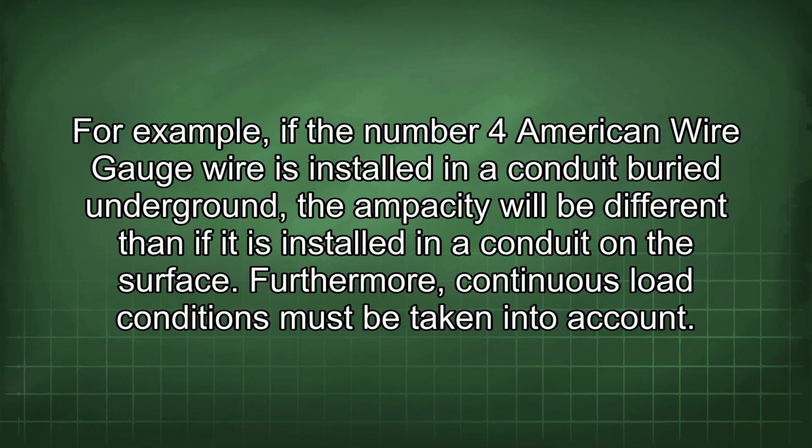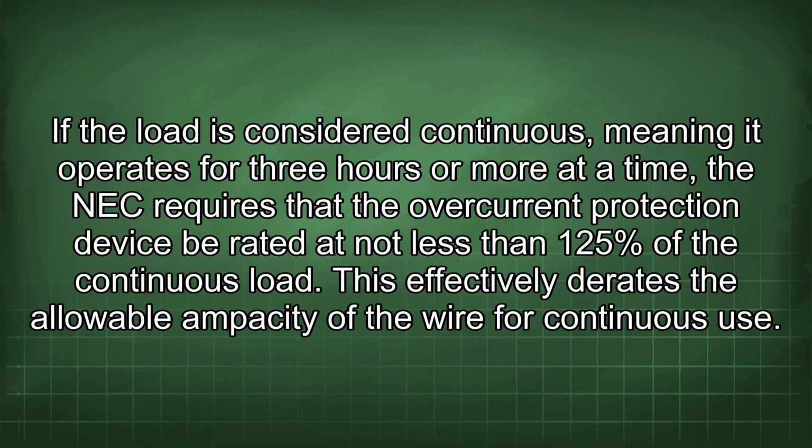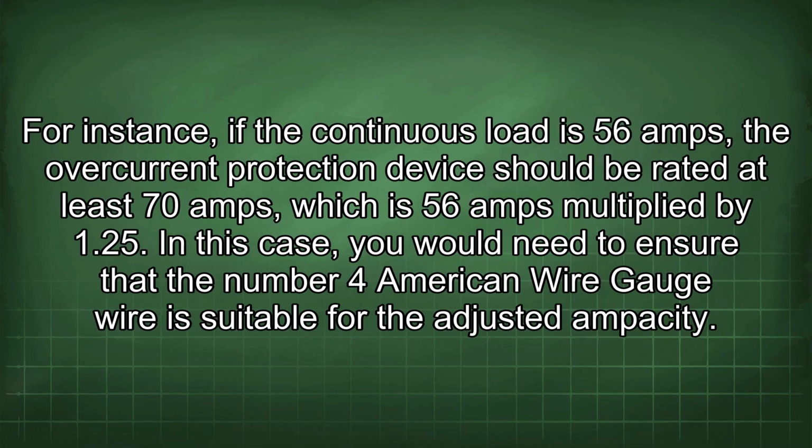Furthermore, continuous load conditions must be taken into account. If the load is considered continuous, meaning it operates for 3 hours or more at a time, the NEC requires that the overcurrent protection device be rated at not less than 125% of the continuous load. This effectively derates the allowable ampacity of the wire for continuous use. For instance, if the continuous load is 56 amps, the overcurrent protection device should be rated at least 70 amps, which is 56 amps multiplied by 1.25. In this case, you would need to ensure that the number 4 American wire gauge wire is suitable for the adjusted ampacity.